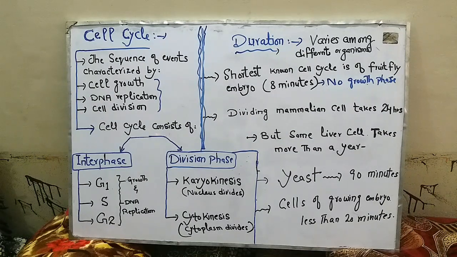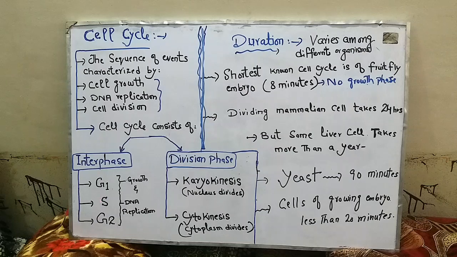Cell cycle consists of two phases, the first called interphase. Interphase is also known as the resting phase of cell cycle because in interphase the cell is metabolically active but no division of cell occurs. Interphase is further divided into three stages called G1 stage, S stage and G2 stage. In G1 and G2 stage, extensive growth occurs and the cell enlarges in size because it synthesizes all the materials required for DNA replication and cell division.